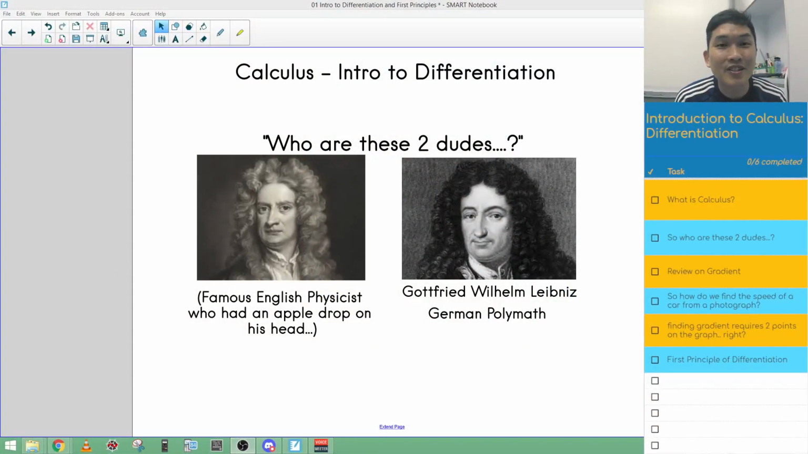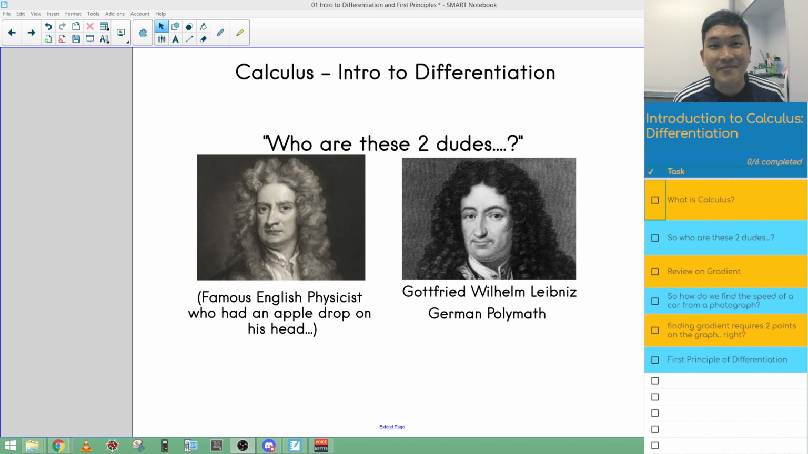Now, if you look at the notes on the first page, you see calculus, intro to differentiation. First of all, what is calculus? Calculus is a big umbrella. Underneath it, we have two main topics. Number one is differentiation, what we're going through today. Number two is integration, something we'll be learning down the road in a few months' time.